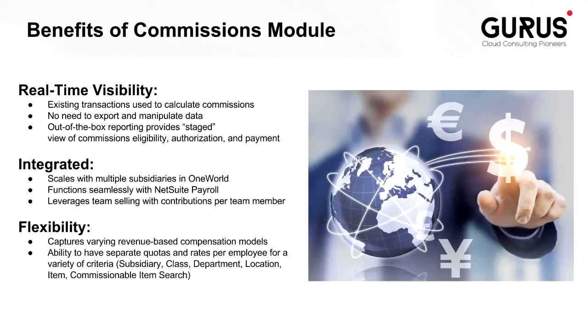Secondly, it's integrated. So it scales with multiple subsidiaries in OneWorld. It functions seamlessly with NetSuite Payroll, and you can even leverage team selling with contributions per team member. And finally, it's flexible. You can capture a variety of revenue-based compensation models, and you have the ability to separate quotas and rates per employee for a variety of criteria, whether it be by subsidiary, class, department, location, or item. And you have additional flexibility with the commissionable item search.